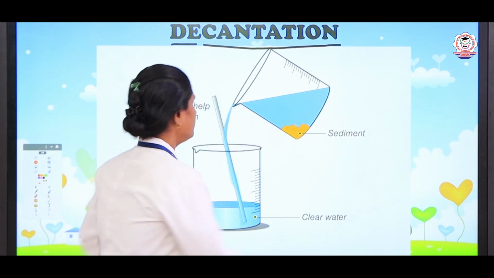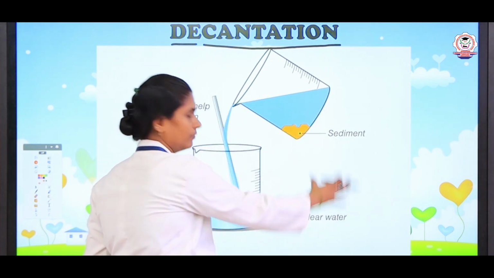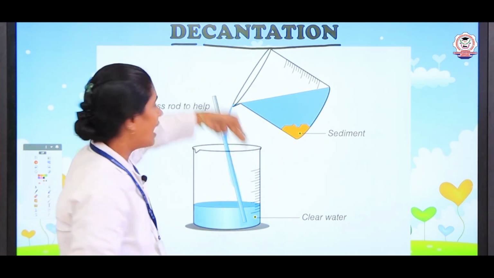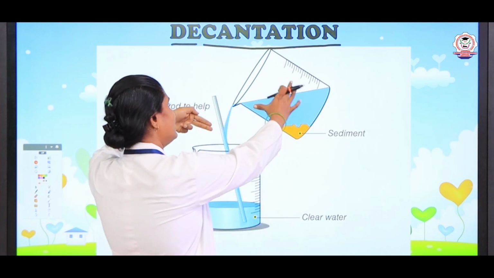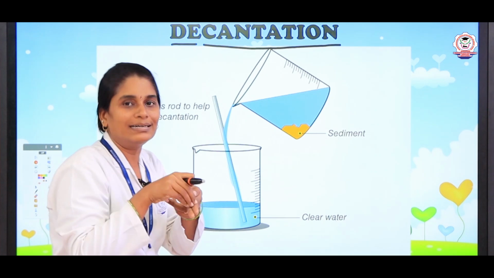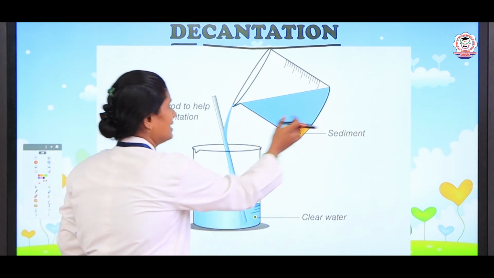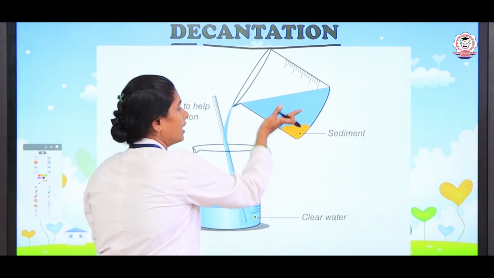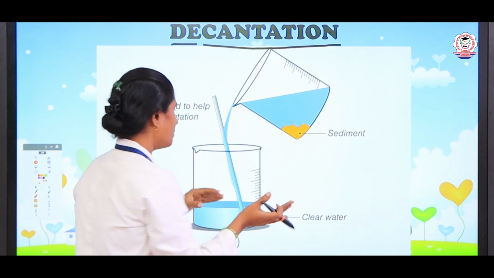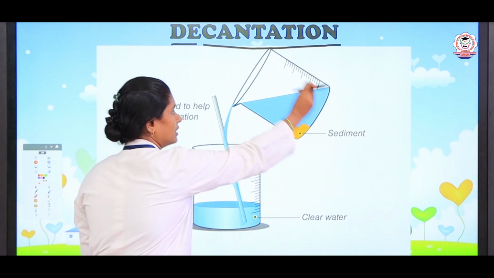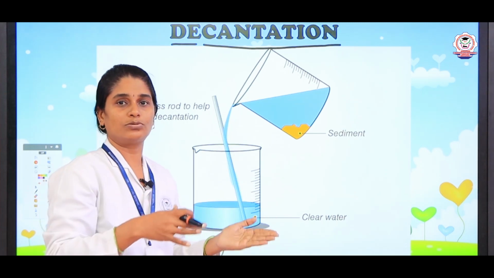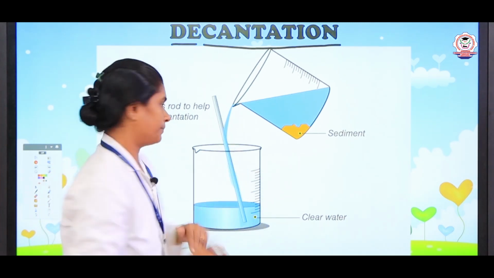What you have to do is take this glass of water and a glass rod, and keeping the glass rod in place, you slightly tilt the glass and pour the clear water along the rod. Thereby we can easily separate the clear water, leaving only the impurities at the bottom of that vessel. You can then collect this clear water in another glass. This process is known as decantation.